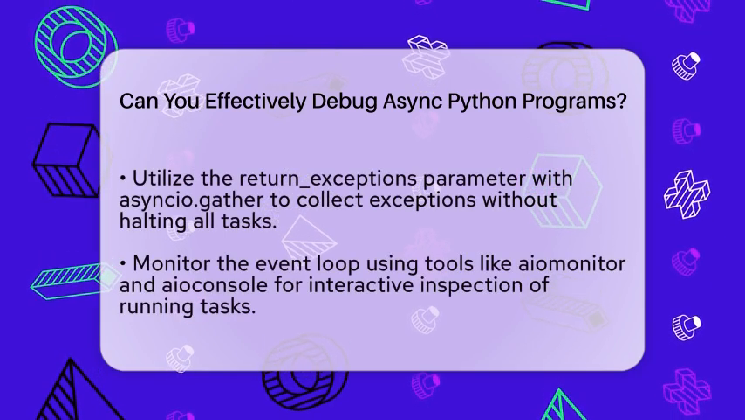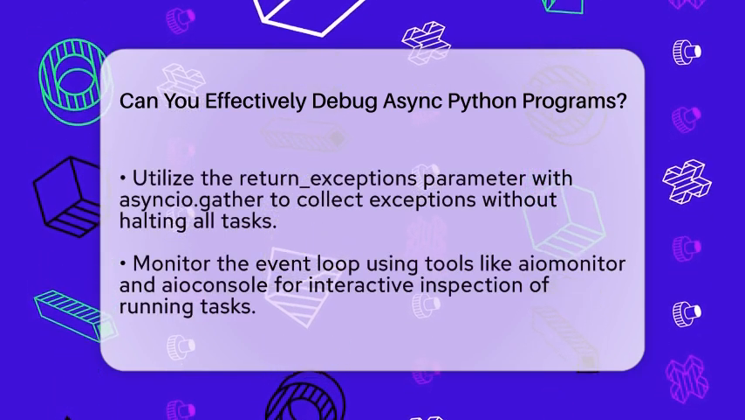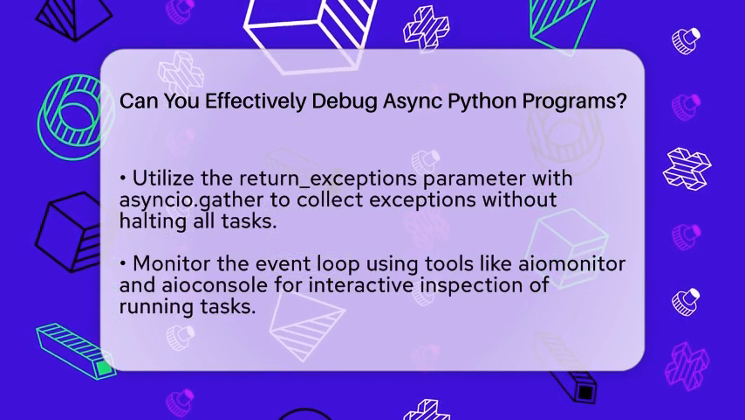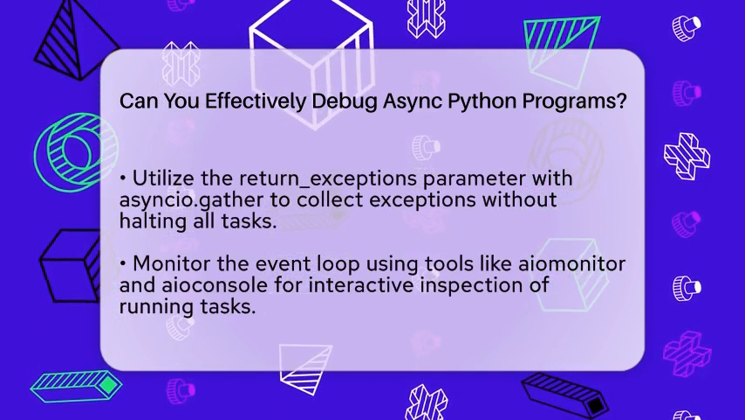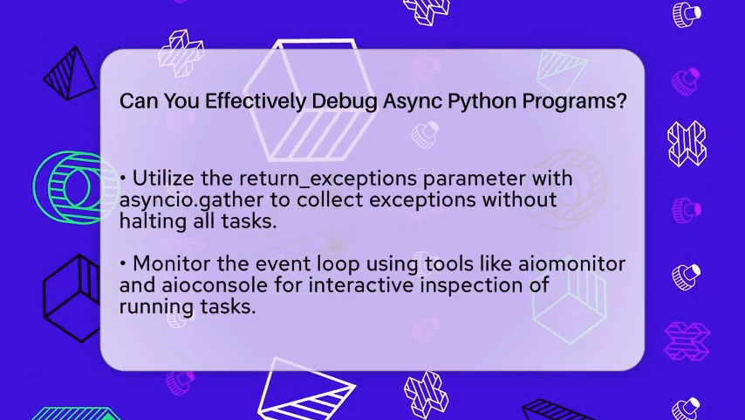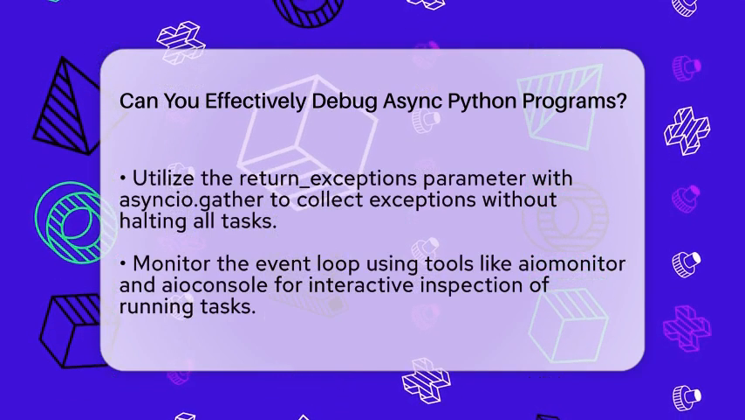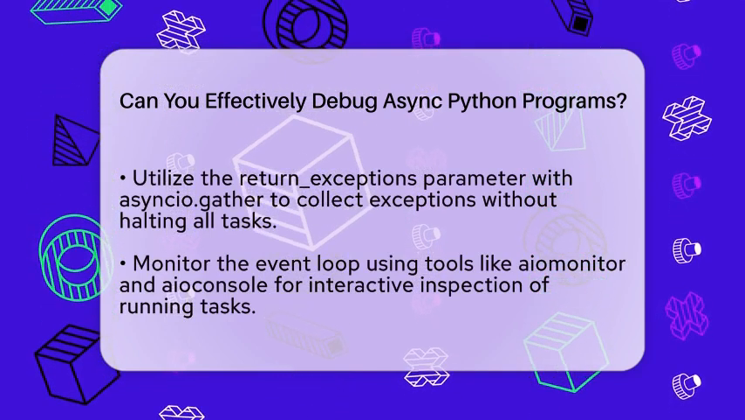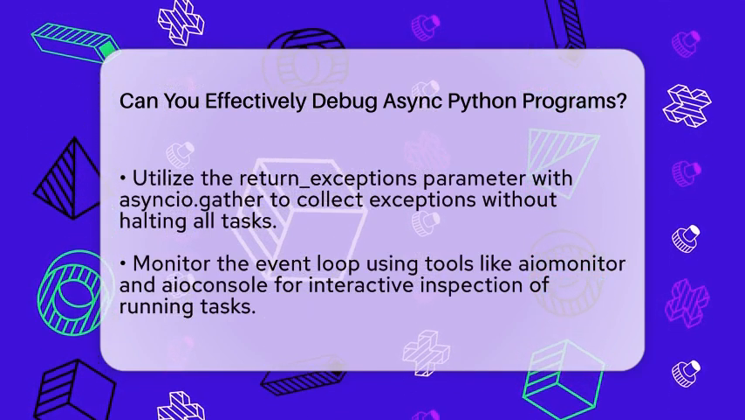Monitoring the event loop is also vital. Tools like Monitor and Console provide interactive ways to inspect the event loop and running tasks. This can help you detect issues like deadlocks or blocking calls during execution.